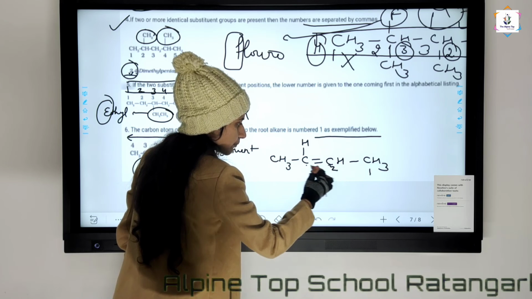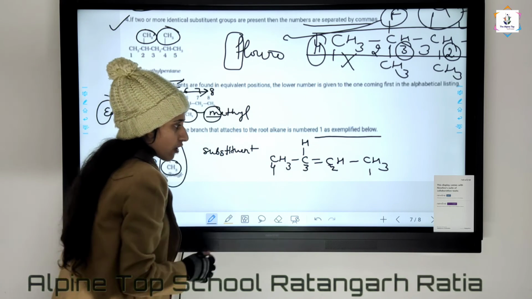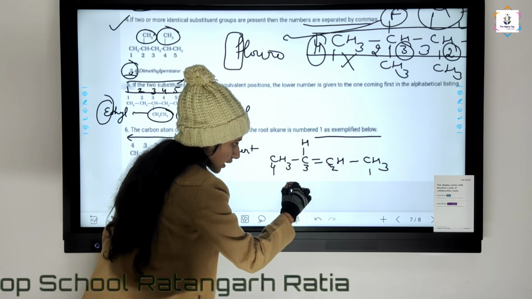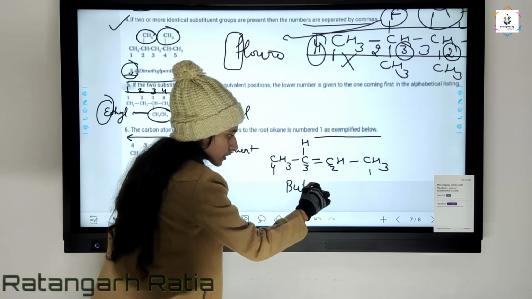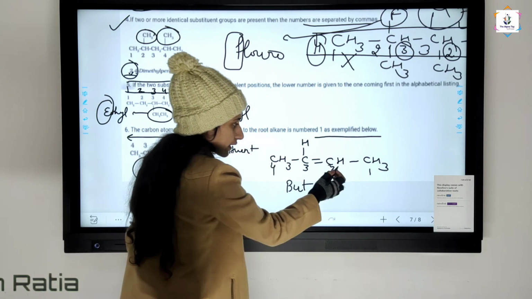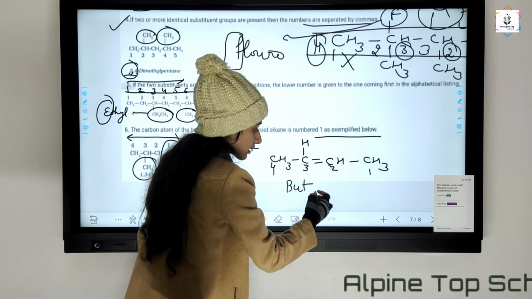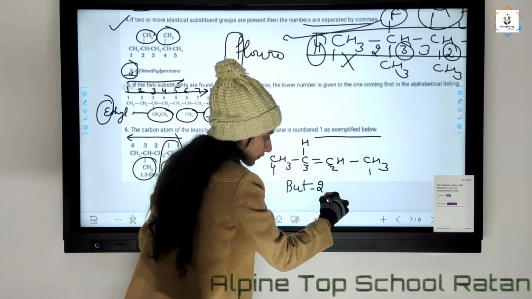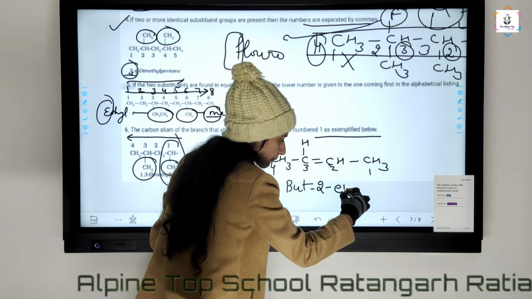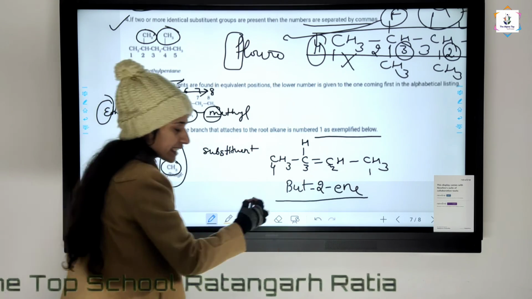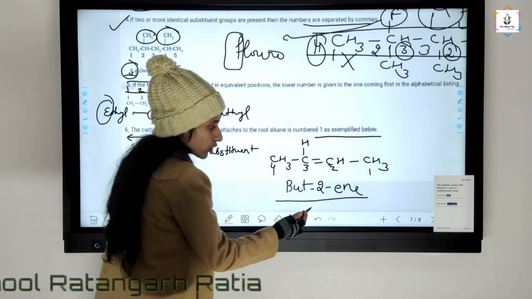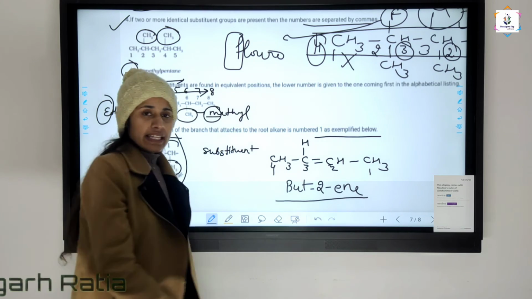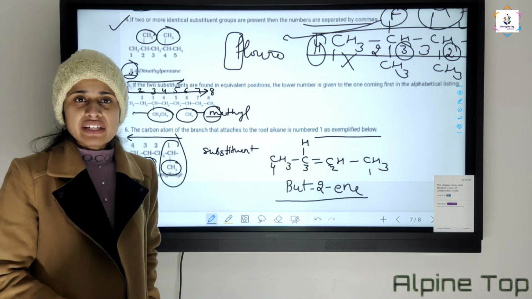The word root is but because 4 carbons are there. Here the double bond comes on the second position. So hyphen 2. Double bond is there, that's why ene comes here. So the name is but-2-ene. Thank you for the class. Have a nice day.